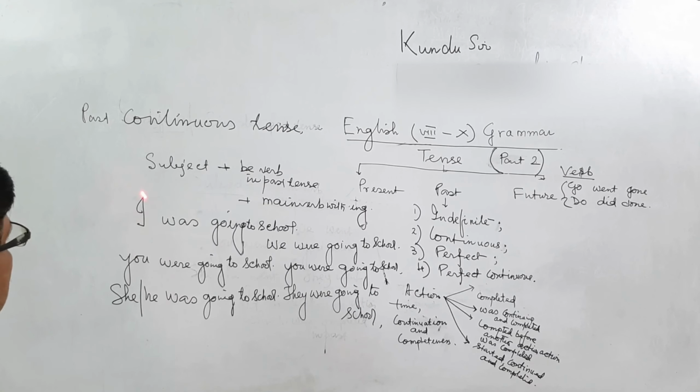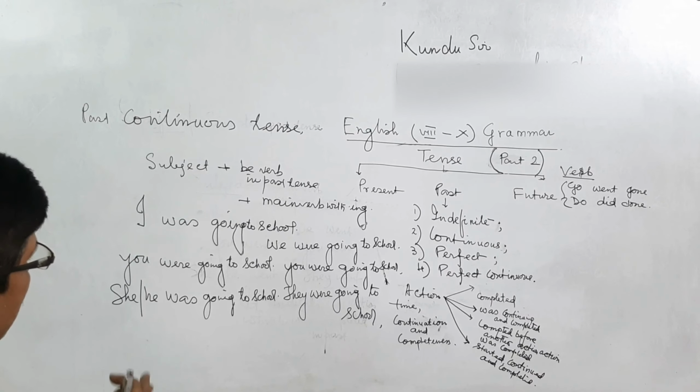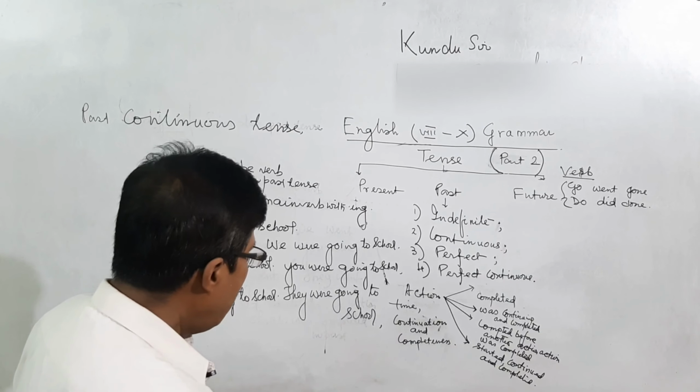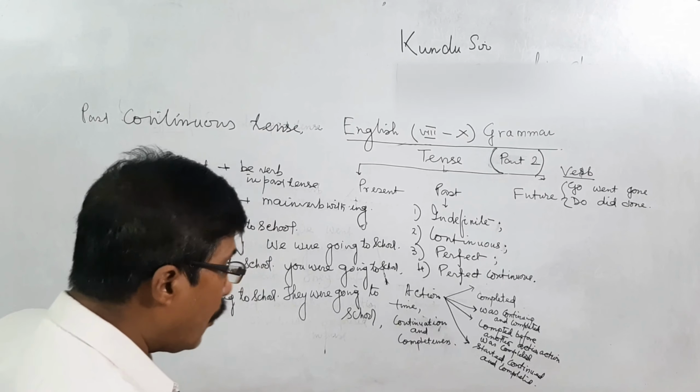That is, there is the subject, then the be verb, was in singular and were in plural, then the main verb go with ing, and thereafter to school is the rest we are adding with it. That is the extension of this sentence. Now I am briefly writing the fundamental rule of this.